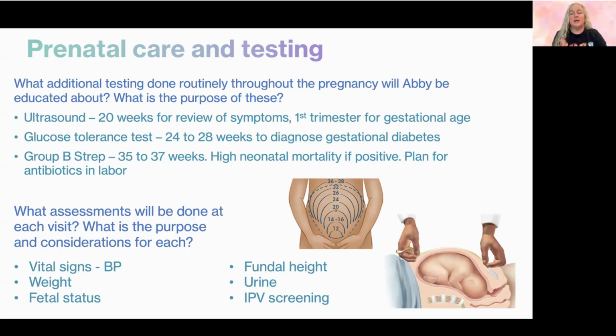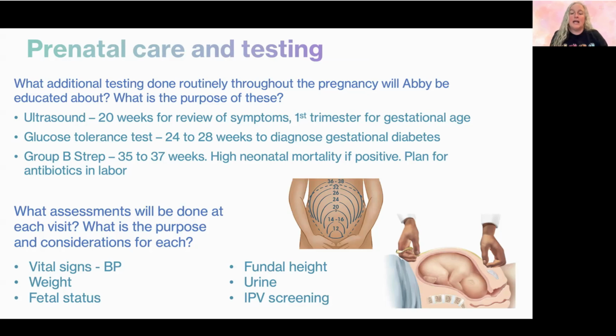And we say plus or minus 2. So if she's 24 weeks, what should her measurement be? Between 22 centimeters and 26 centimeters. If it is more or less than that range, that can be a sign of fetal growth restriction. That can be a sign of macrosomia. It can be a sign of polyhydramnios, depending on where we're at.